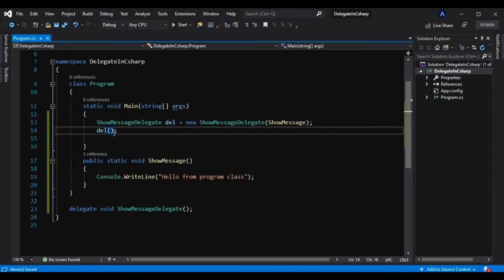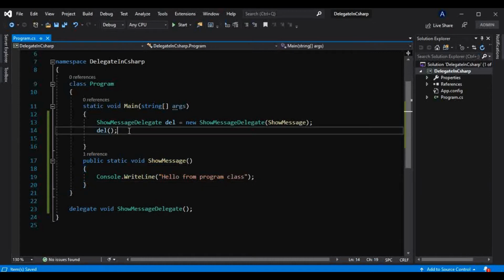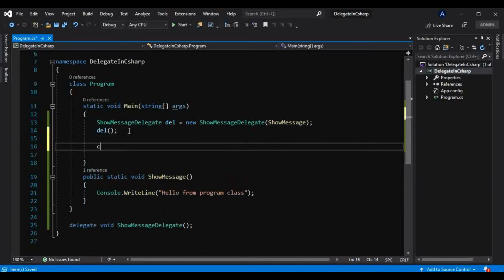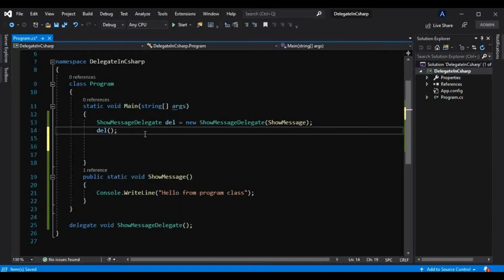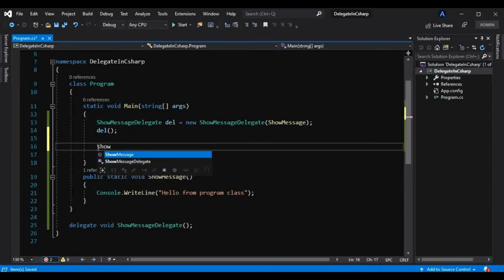Now you might be thinking, why do we have to use a delegate? Can't we just call this method directly, something like this? I can directly call that method here.